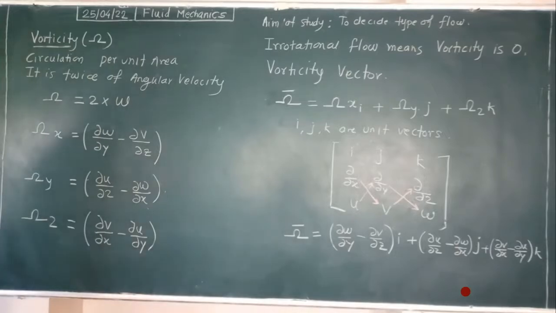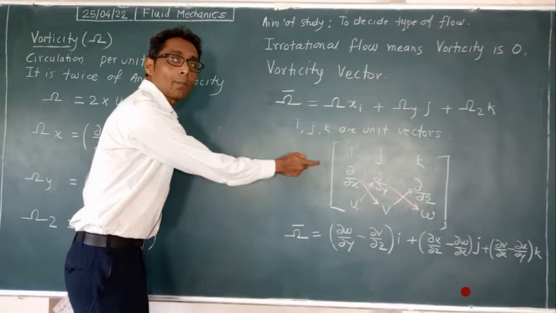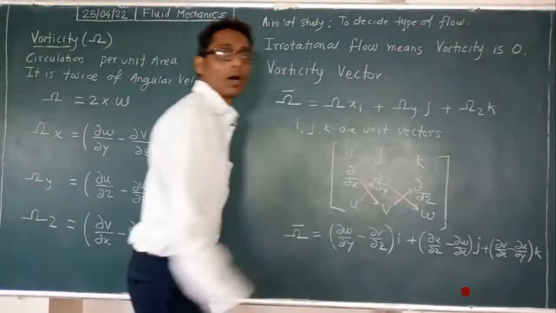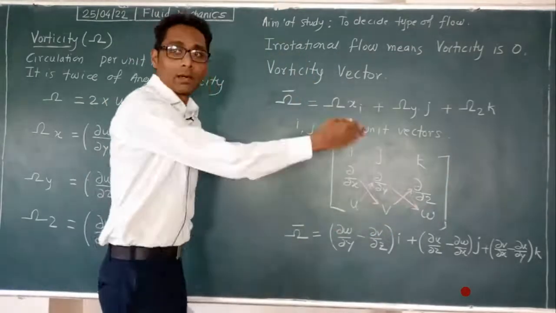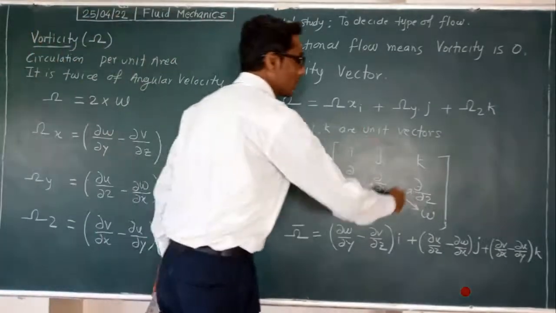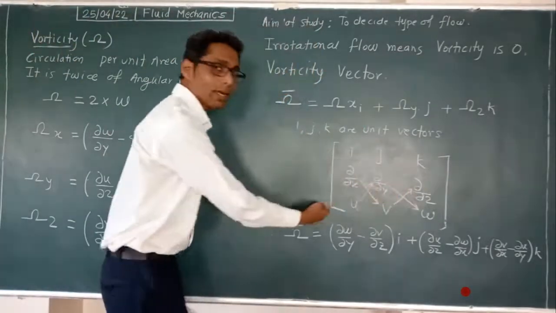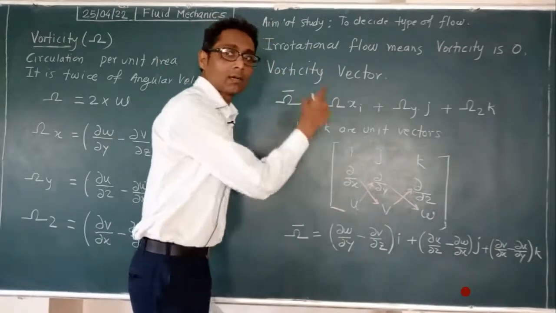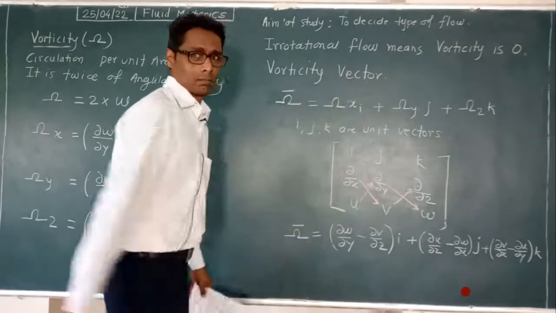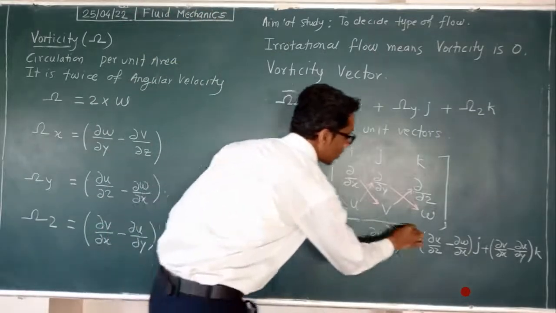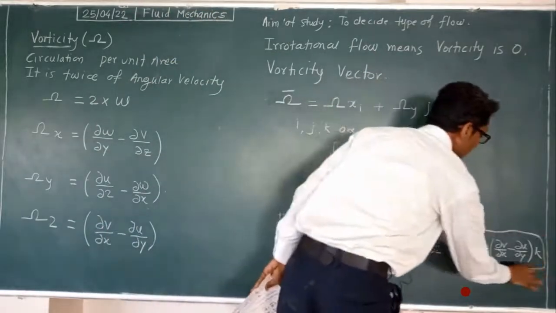Understood? This is how to write it. For that purpose we have taken help of the matrix form. By using the matrix form it is very easy to write. It is not easy to remember, and there may be chances of confusion. So that's why we write the matrix form. You are very familiar with matrices from 12th, you have done this many times. So that's why we use this method to write this equation.